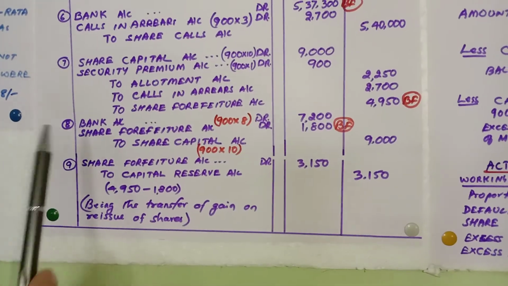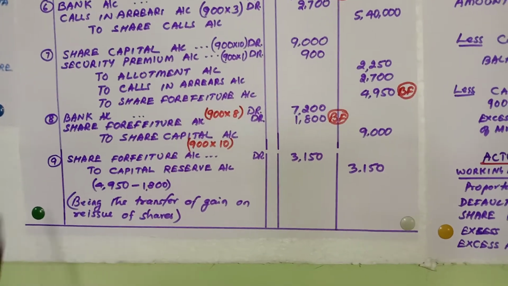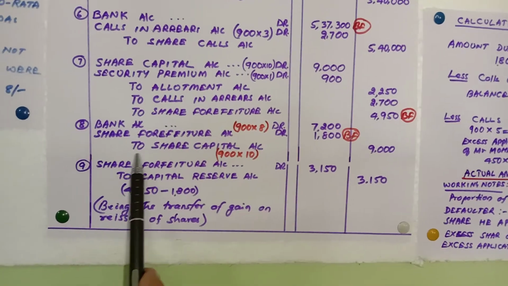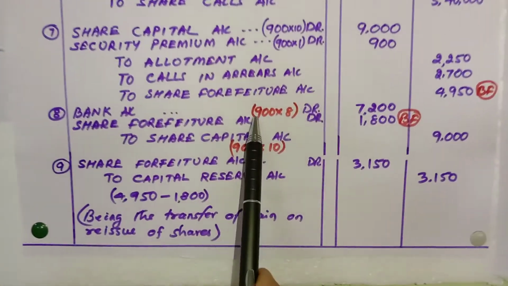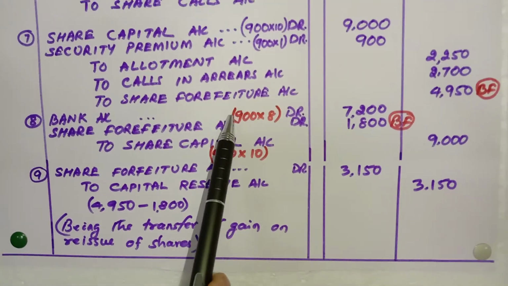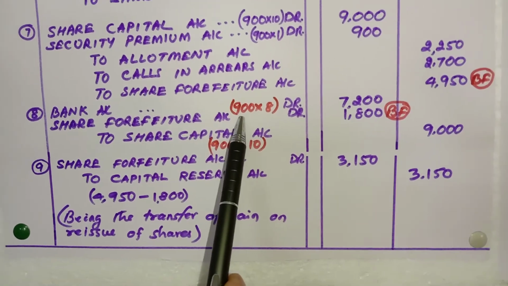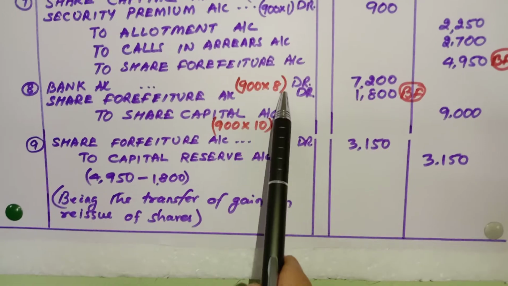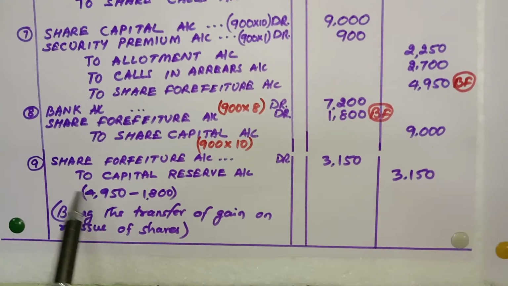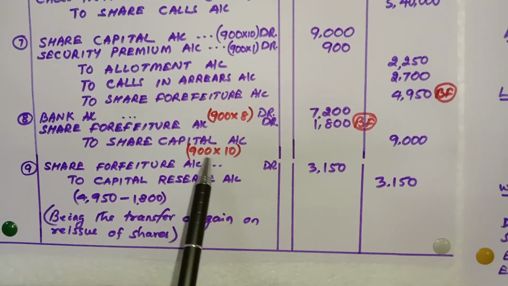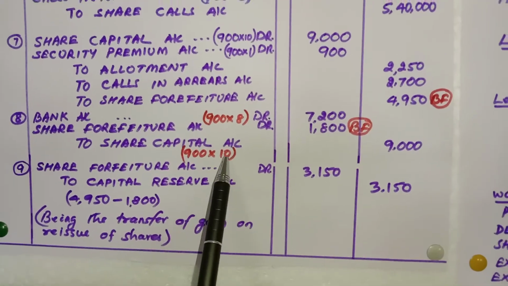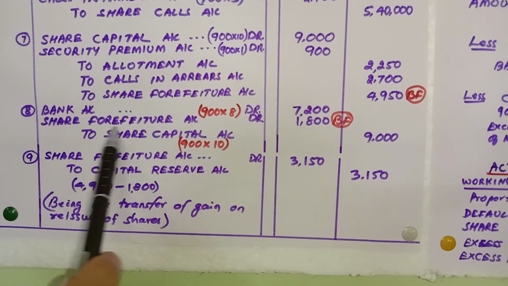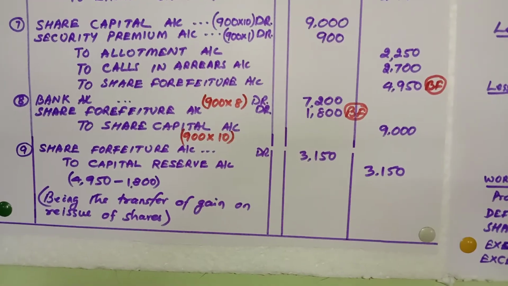Then the next entry for reissue. Reissue: bank account debit, share forfeiture debit to share capital. Here bank account debit with 900 shares, all shares were reissued and the price of reissue was 8 rupees. So multiply by 8, it is 7,200. And share capital 900 into 10 rupees, so 9,000. The difference amount, 1,800, is taken as share forfeiture, the balancing figure.